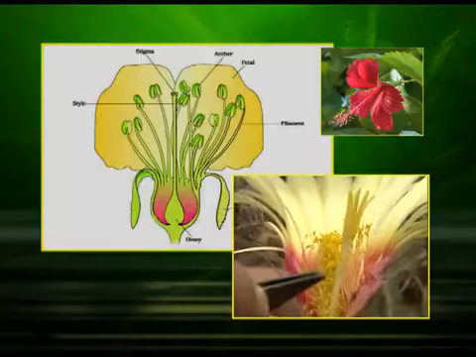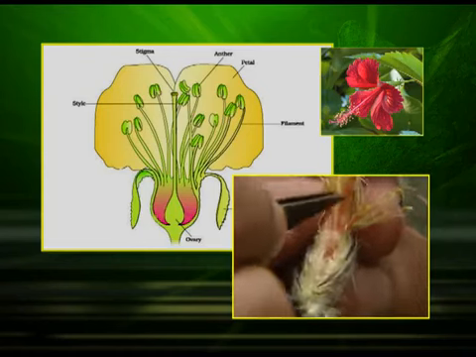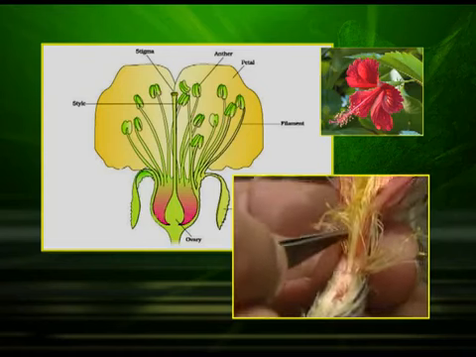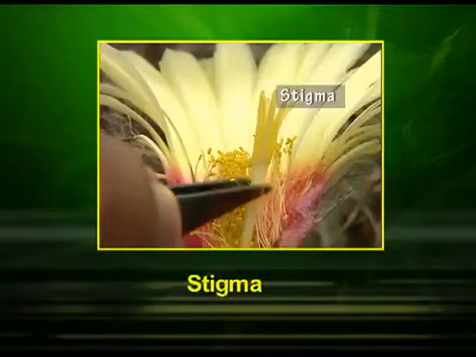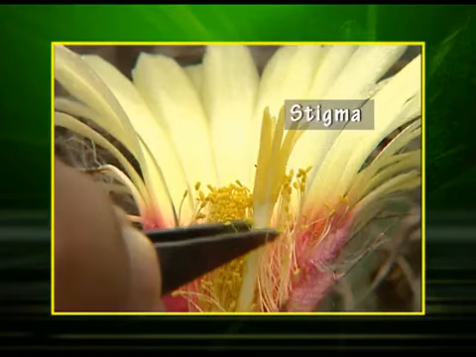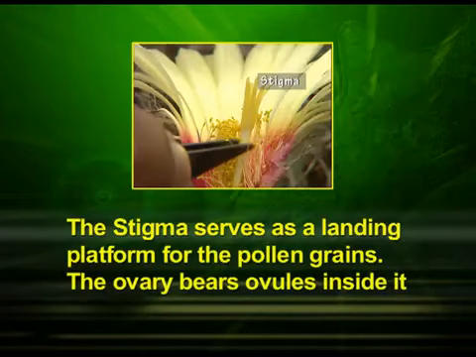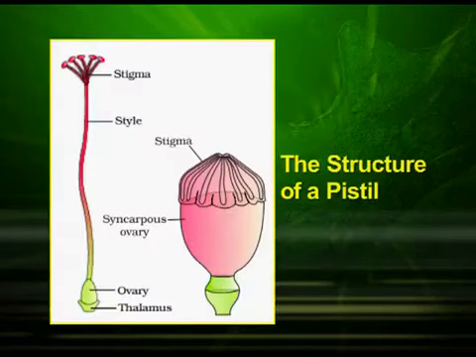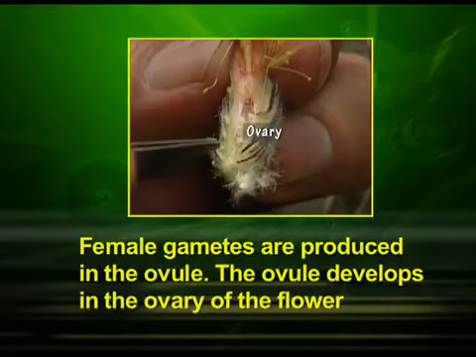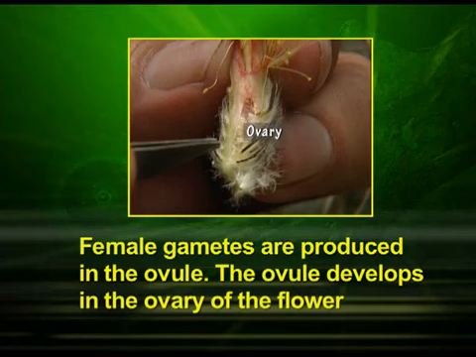The basal swollen part of the carpel is called the ovary. The long or short middle portion is the style and the terminal receptive structure is the stigma. The stigma serves as a landing platform for the pollen grains. The ovary bears ovules inside it. In this diagram, you can see the structure of a pistil. Female gametes are produced in the ovule. The ovule develops in the ovary of the flower.